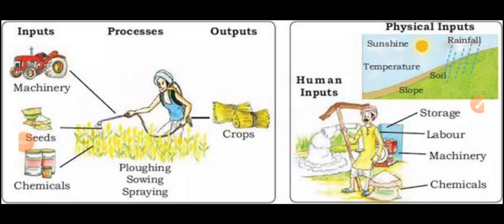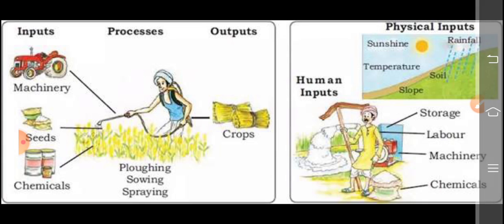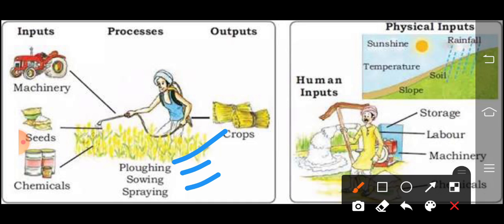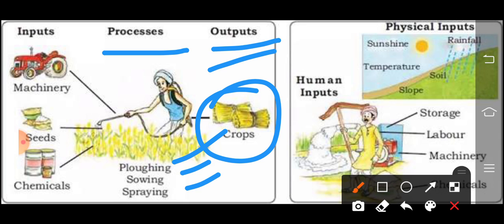Here you can see the farm system of an arable land and physical and human farm inputs. In the first picture, the inputs are machinery, good seeds, high yielding variety seeds, then chemicals, meaning fertilizers, pesticides, insecticides, etc. All these are inputs. Then there are many processes involved in agriculture, like plowing, sowing, spraying, weeding, harvesting. Then what is the output? Yes, crops, different types of crops.